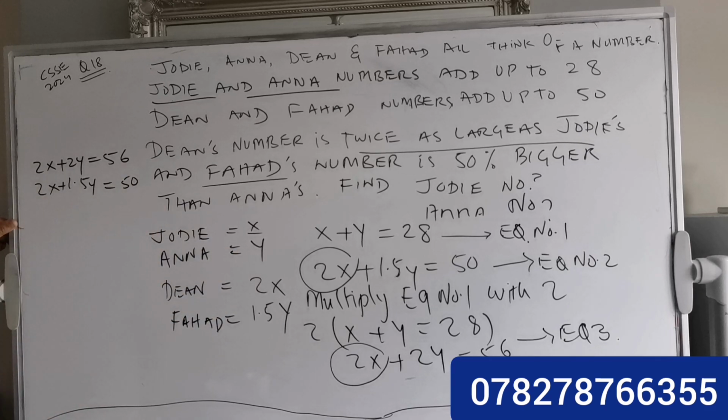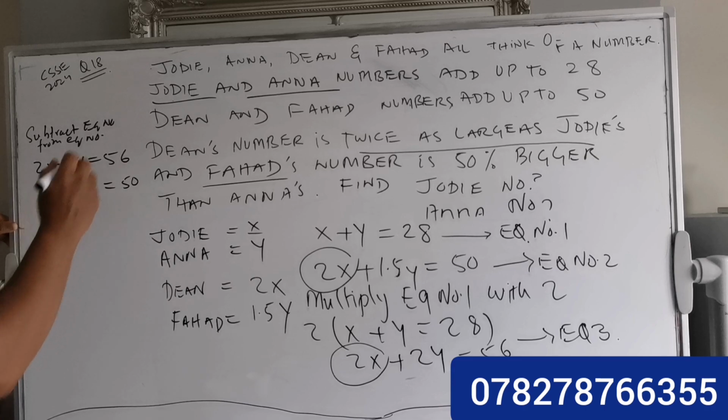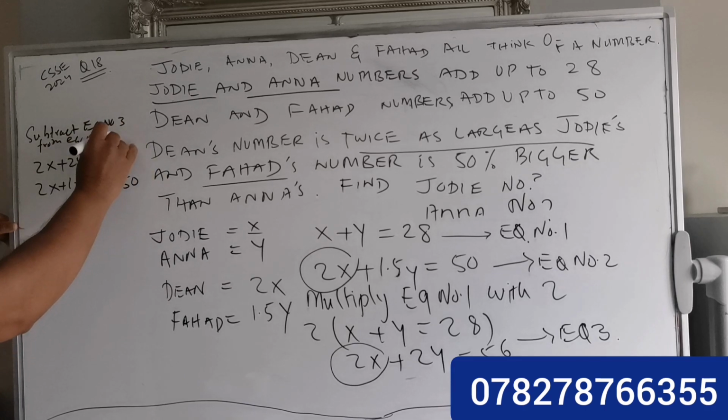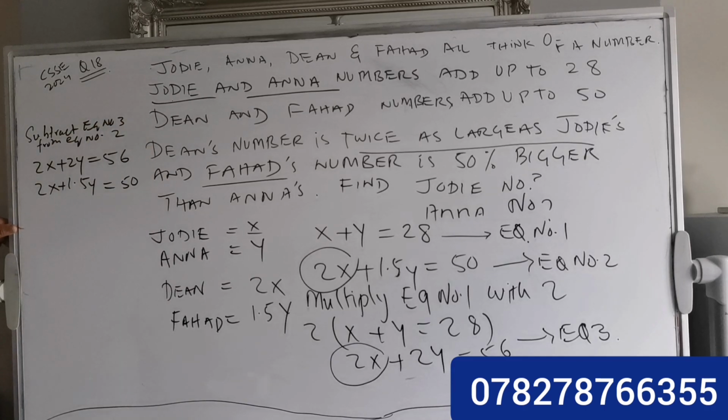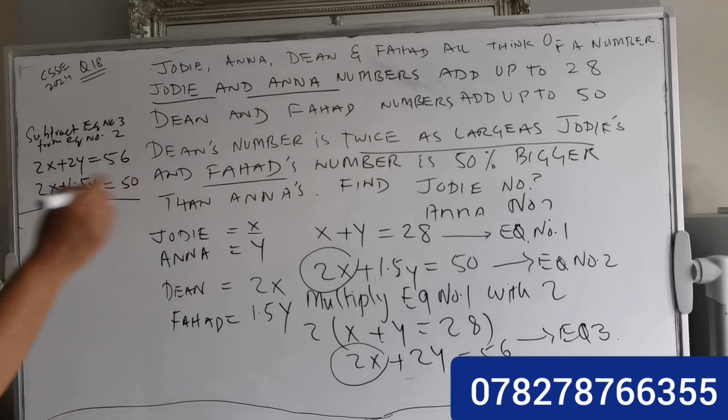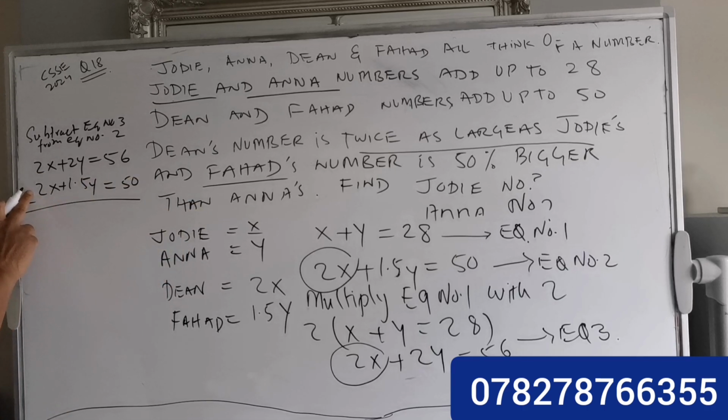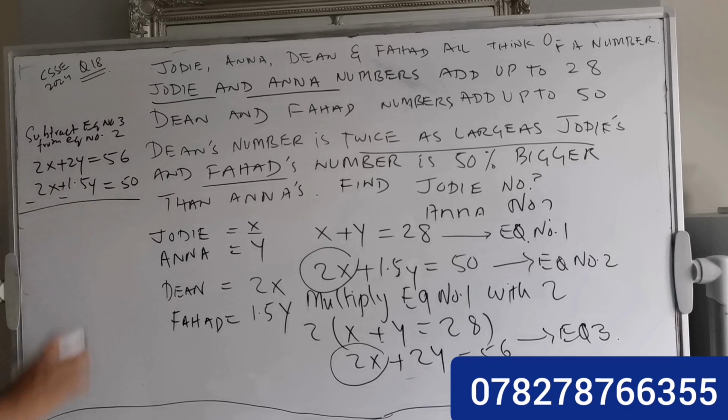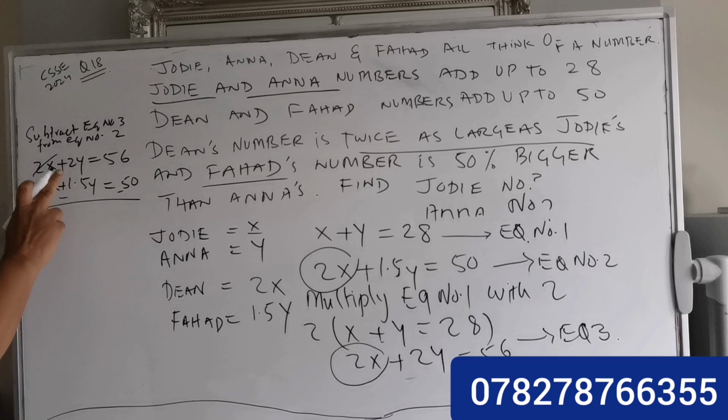And what we're going to do is subtract equation number 2 from equation number 3. So we need to change the sign for equation number 2. Positive is going to be negative, this one is negative and this one is also negative.